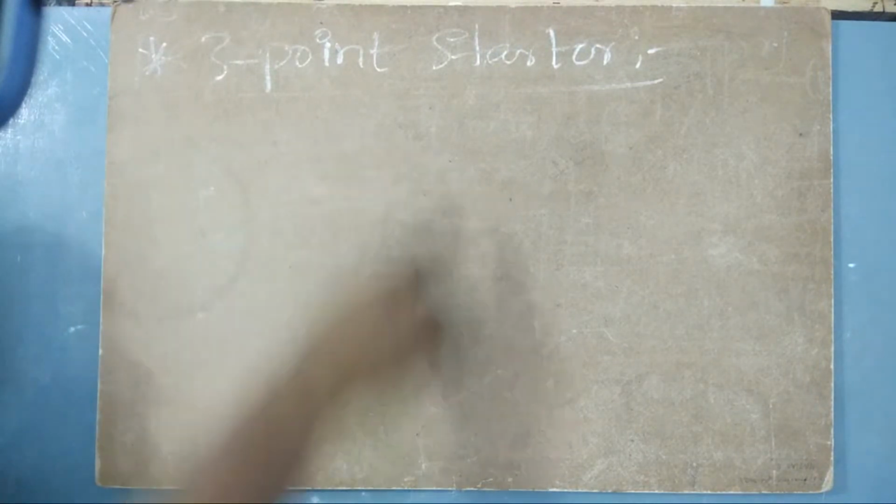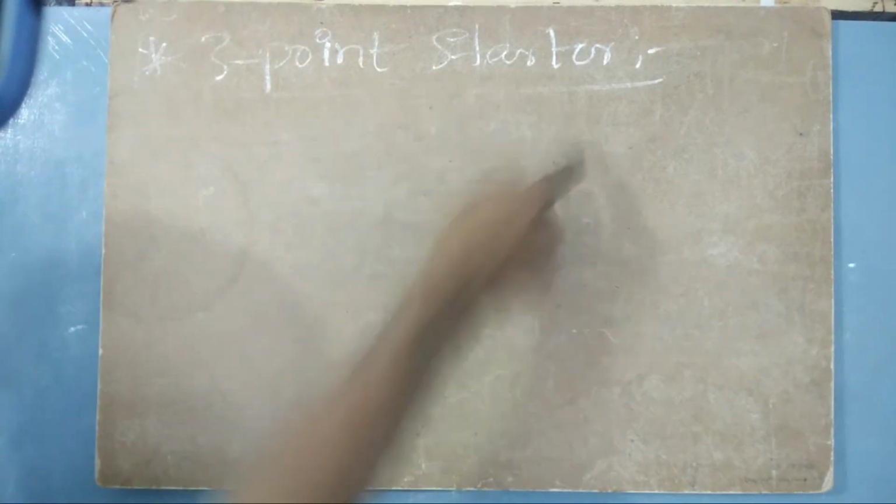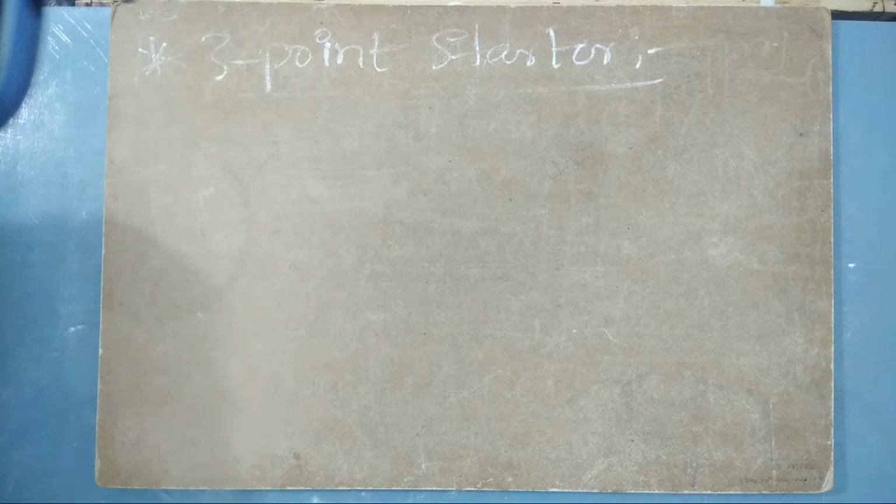Because this back EMF is the only reason that we are using this 3-point starter, or whatever the starter could be. No matter whether it is a 3-point starter or any other starter, why at all are we using the starters first? The usage of starters comes into the picture only because of this back EMF. So how is it affecting? Why is it needed, and how does this back EMF affect the need of a starter? Okay, let us now go into it.